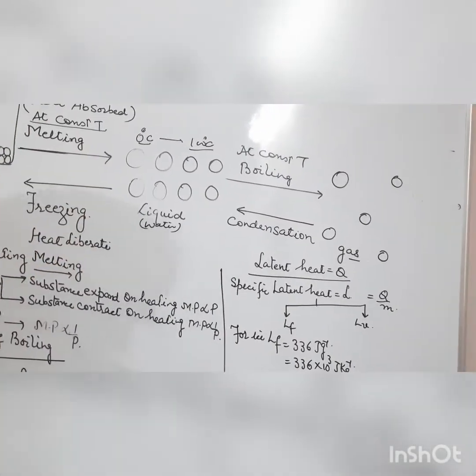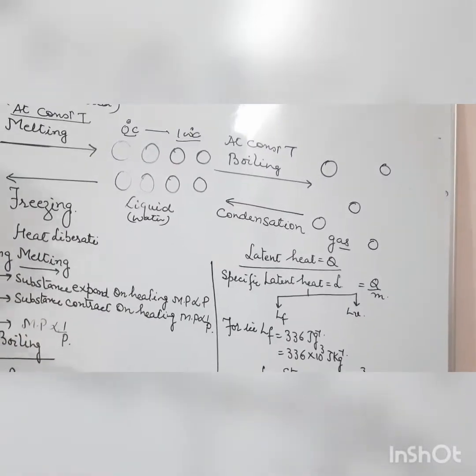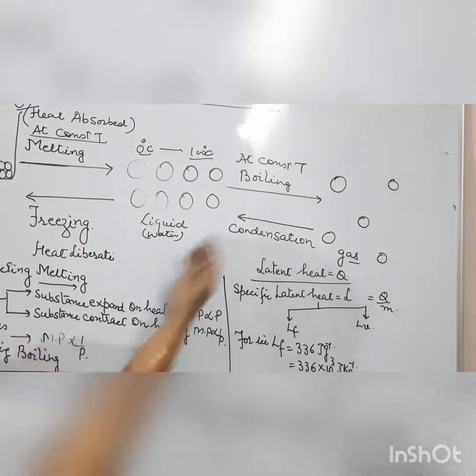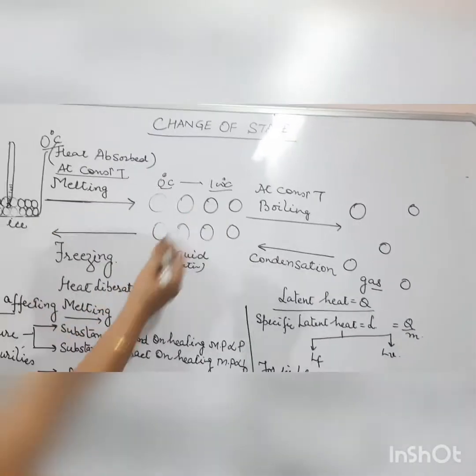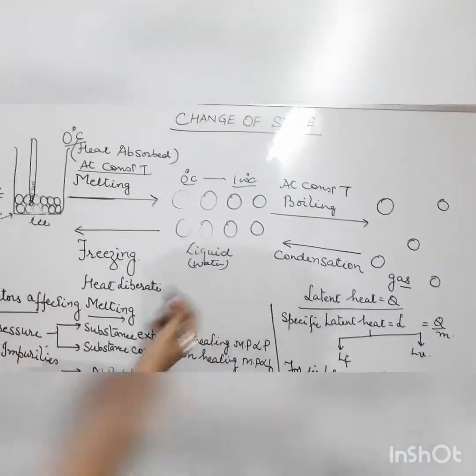We just want to get back this ice. So what do we have to do? We will cool down those vapors and convert them into water, but at constant temperature. This process is called condensation.